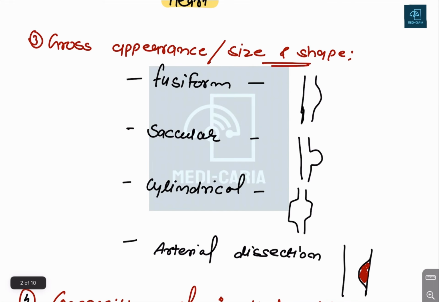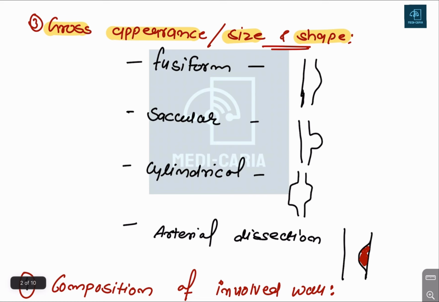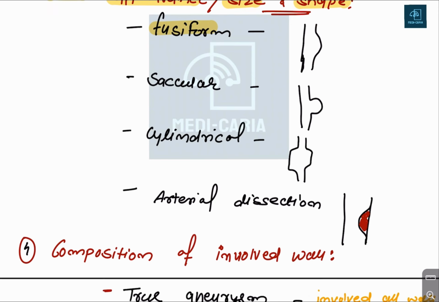According to the gross appearance, gross appearance basically refers to size and shape. It can be fusiform, like this, a small dilatation. Saccular will be a small bulging type.